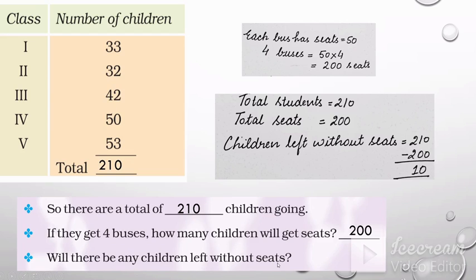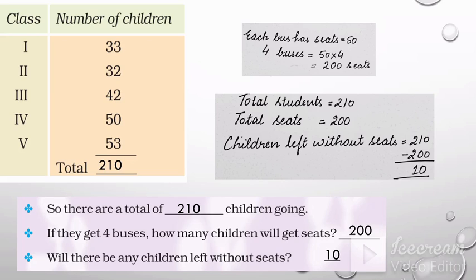Children left without seats will be 10. Then what will they do about the number of buses? Because the number of children is more than the number of seats, it will be a difficult situation. Then it is decided that they will hire 4 buses and children will share their seats so that 10 children will also get their seats. Because sharing is caring. Good children do sharing.